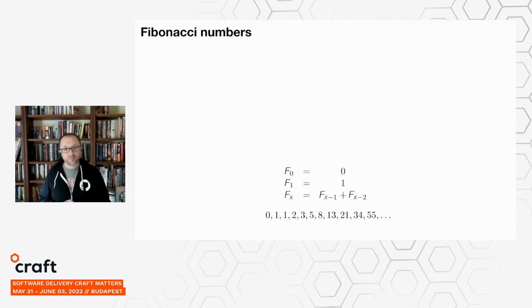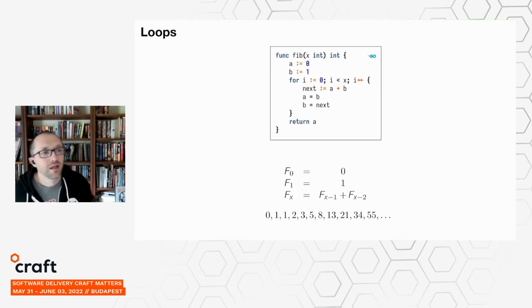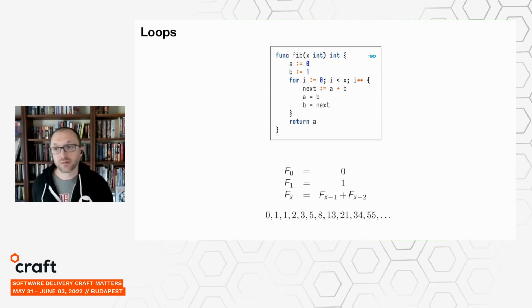We'll use a pretty simple example to start with, computing the Fibonacci numbers. If you're not familiar with this sequence, the first Fibonacci numbers are 0 and 1, and each subsequent number is the sum of the previous two. And so we're going to start by looking at an implementation of Fibonacci in Go, which uses a for loop for that repetition part. We need to keep track of the previous two values.